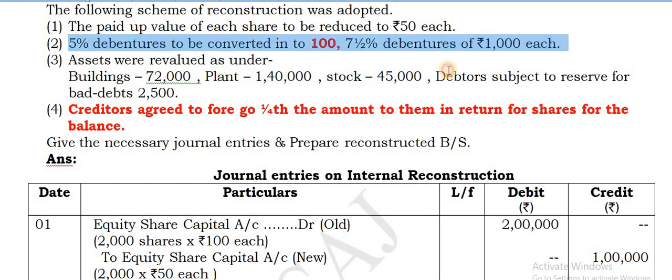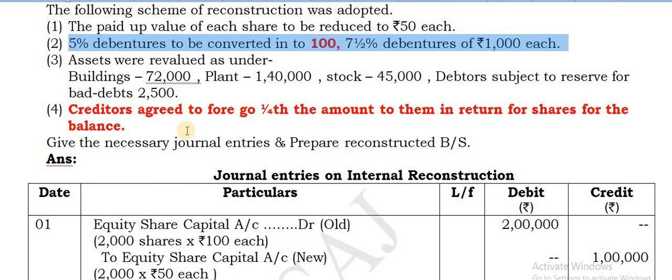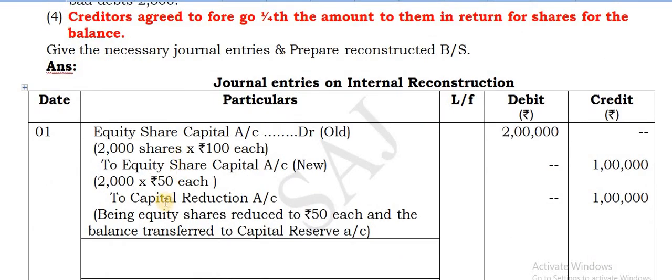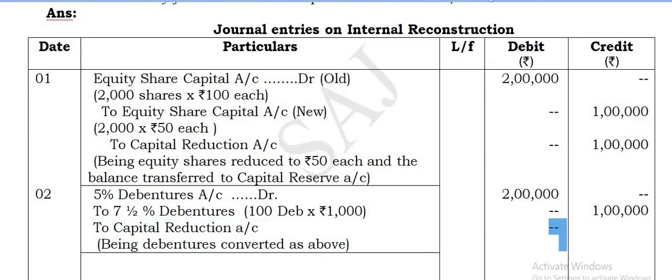Coming to this one, 5% debentures to be converted into 100, 7.5% debentures of rupees 1000 each. So that is the second entry. 5% debentures account debit, give a credit to new debentures, that is 7.5% debentures. Take only 100 debentures, 100 debentures into 1000 each. So the remaining balance 1 lakh will be transferred to the capital reduction account.